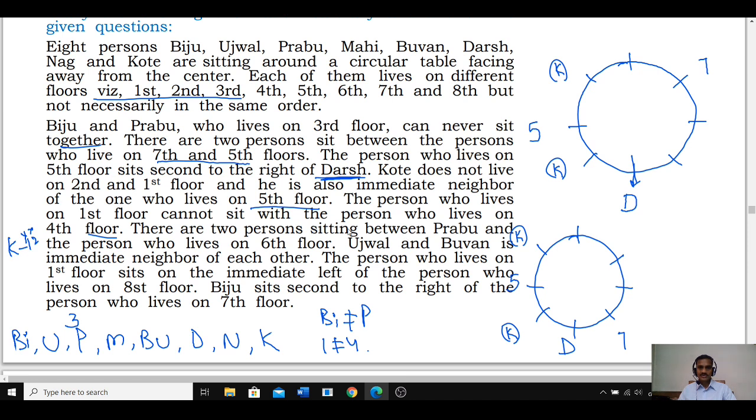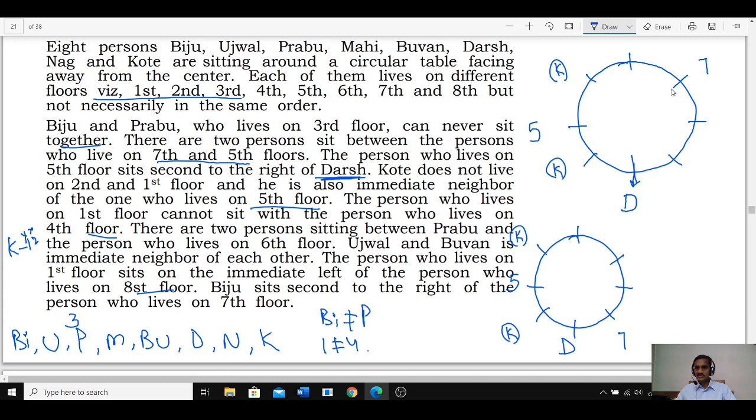There are 2 persons between Prabhu and the person who lives on the 6th floor. Prabhu 3rd floor and 6th floor, there must be exactly 2 people. And the person who lives on the 1st floor sits on the immediate left of the one who sits on the 8th floor. Biju sits second to the right of the person who lives on the 7th floor అన్నాడు. Biju sits second to the right.